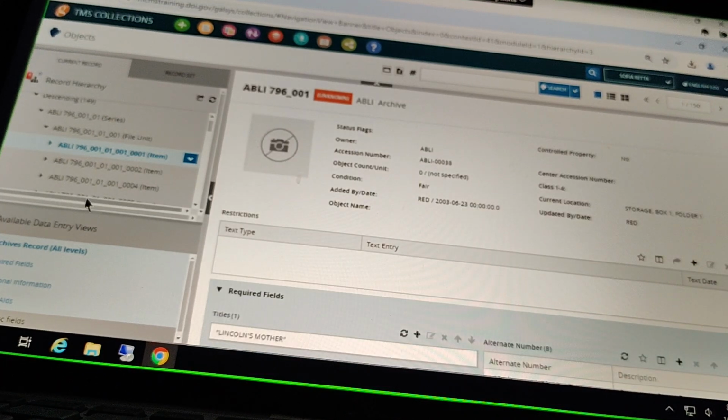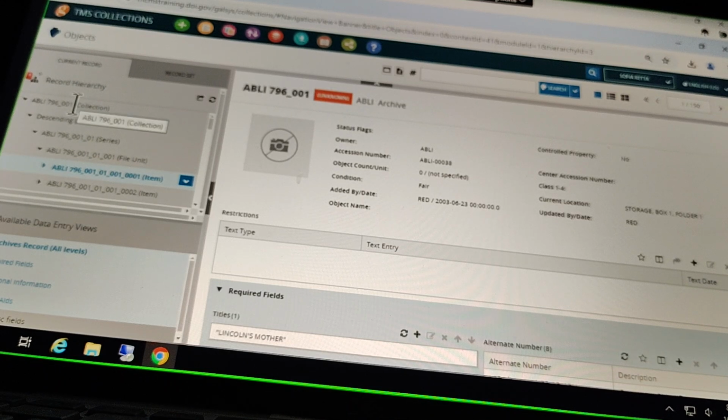Okay. So again, we haven't moved away from that first record that we opened, that collection level record, right? But within the descending, we can open up the series, we can open up the file unit, we can open up the item, and we can keep doing all of that tunneling in without ever leaving this first record that we opened here. And we can do our data entry over here on these individual level records without having to move over to them necessarily.